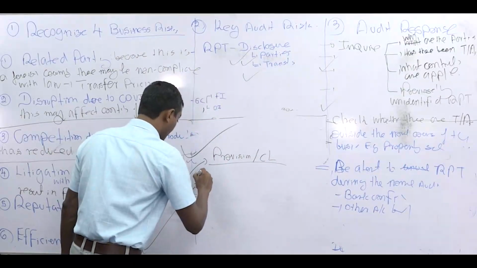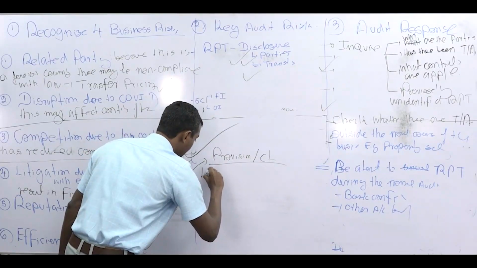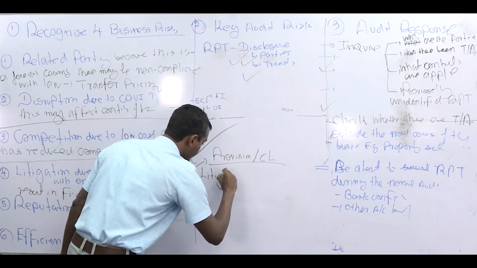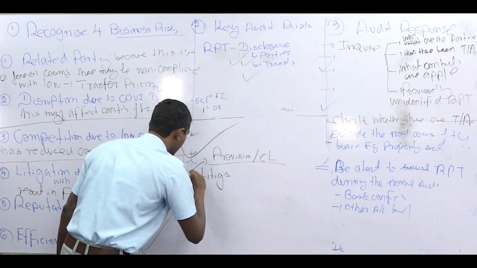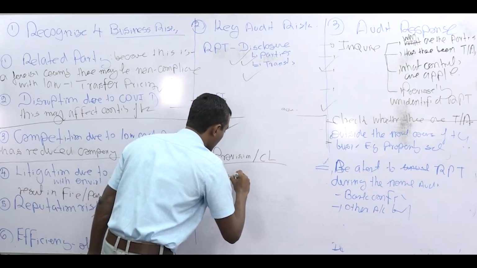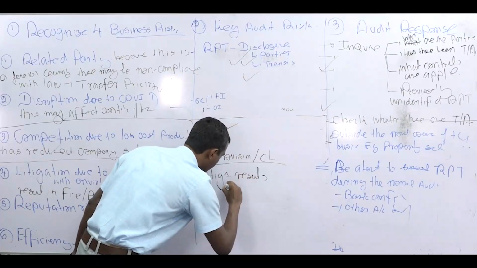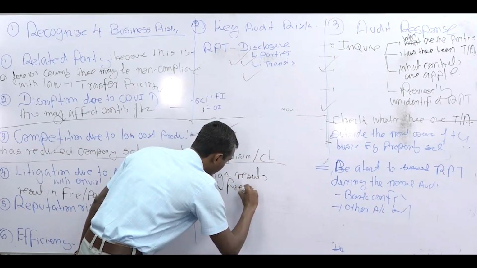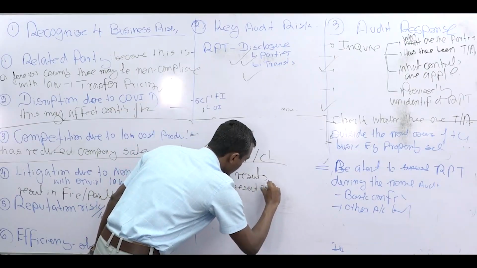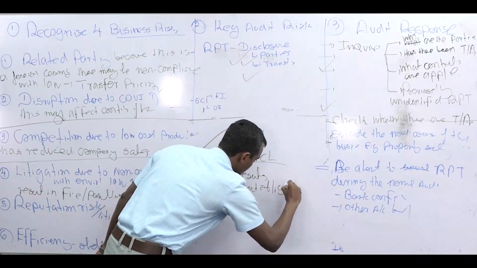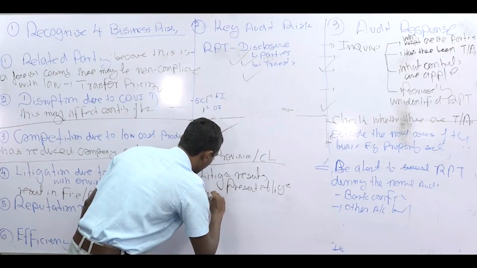How? You can say that if litigation results in, you must use these words, what obligation? Present obligation. With a probable cash outflow.